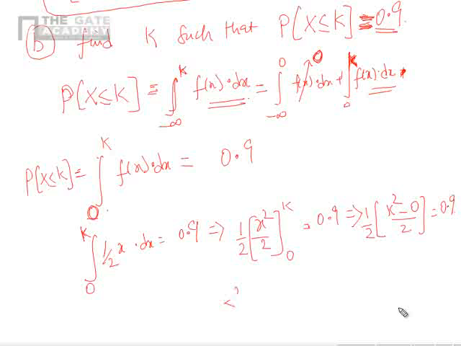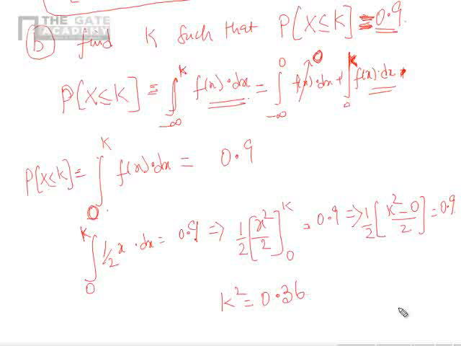So k square is nothing but 0.36. Correct? Yes or no? Are we solving the problem correctly or did we make some mistake?